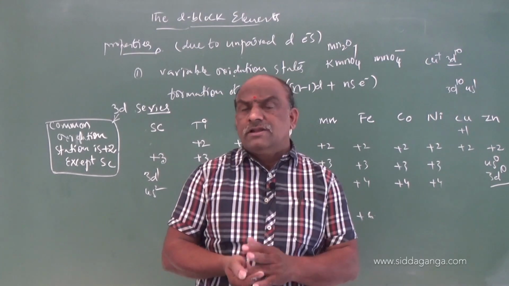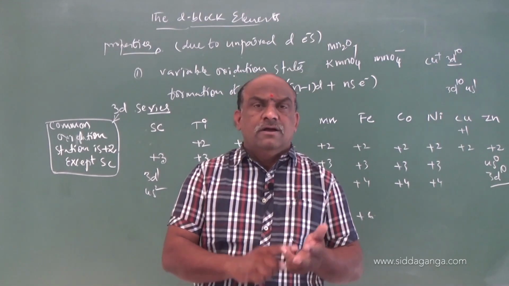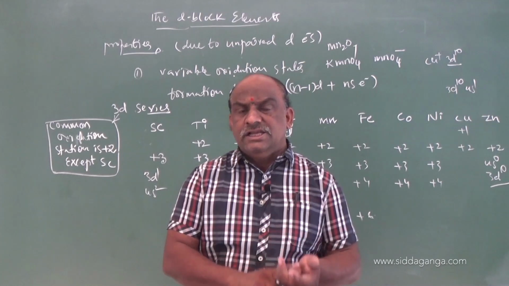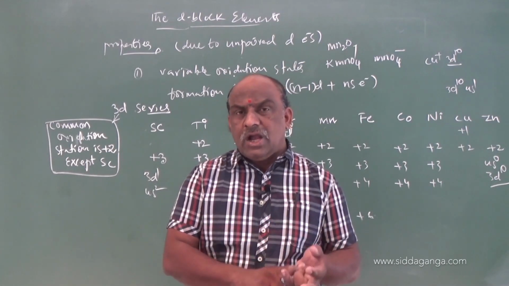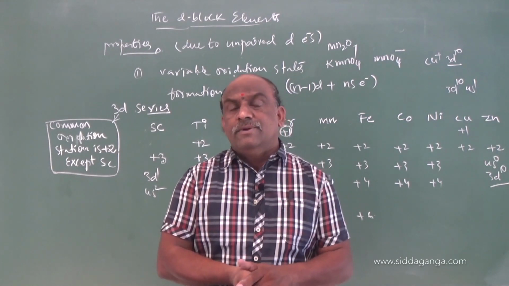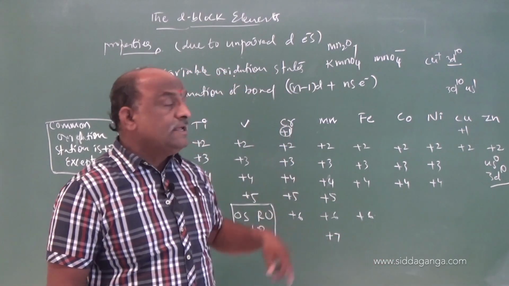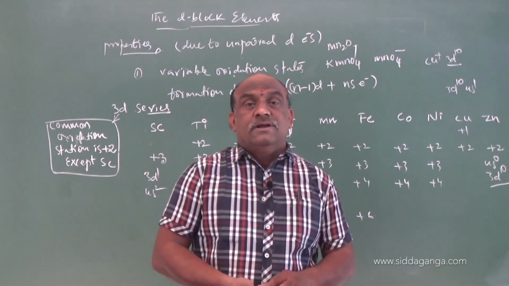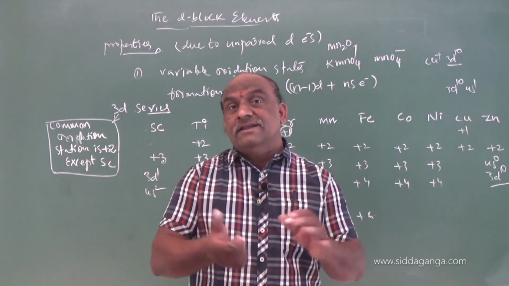Some neutral ligands are H2O, NH3 and CO, that is aqua, amine and carbonyl. They can donate electron pairs because some elements have vacant d orbitals.